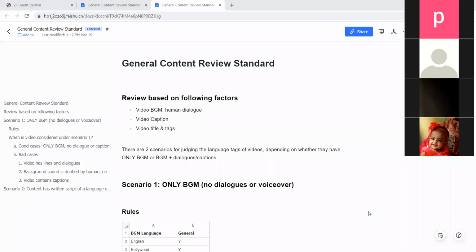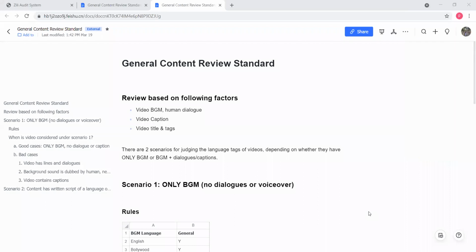So there is one more thing, that is the journal content. What is the journal content? It is the content that can be understood by each and everyone, even those who cannot understand any Indian language. For example, if I'm a foreigner and I cannot understand Hindi or any other language of India, and I'm a user of our app, I should still be able to understand the journal content. So the journal content is for those who cannot understand any of the Indian languages.